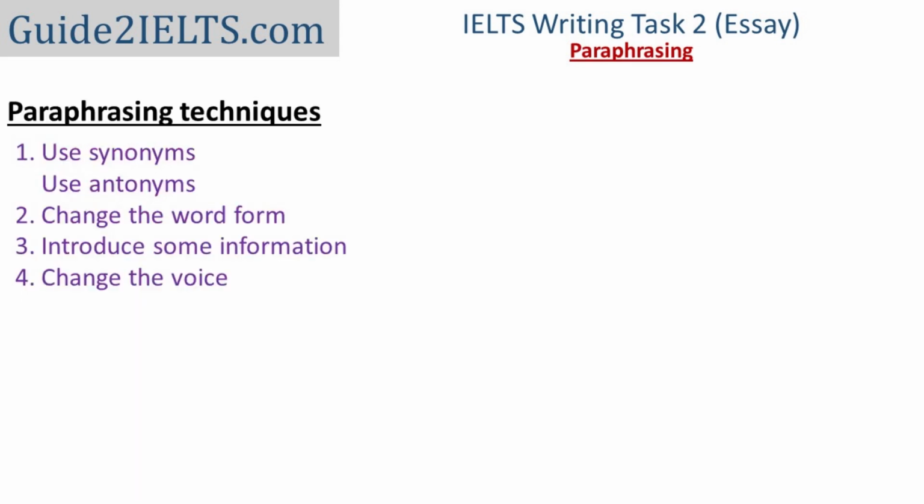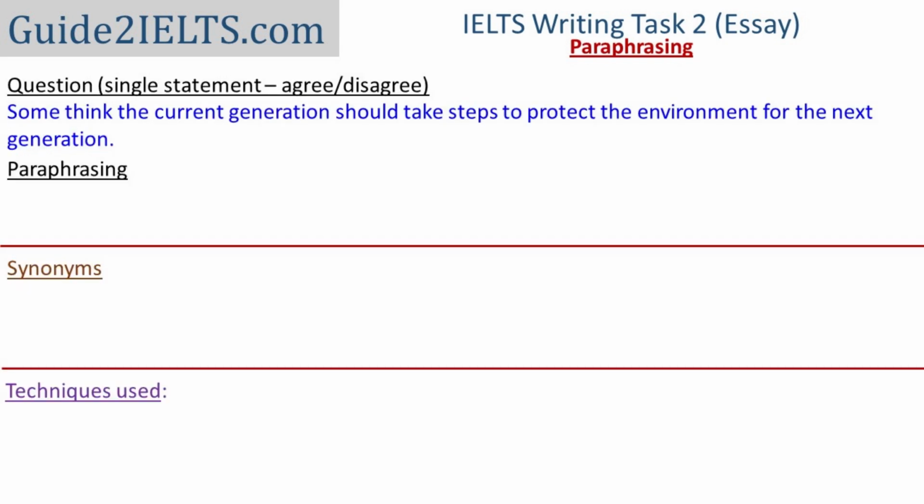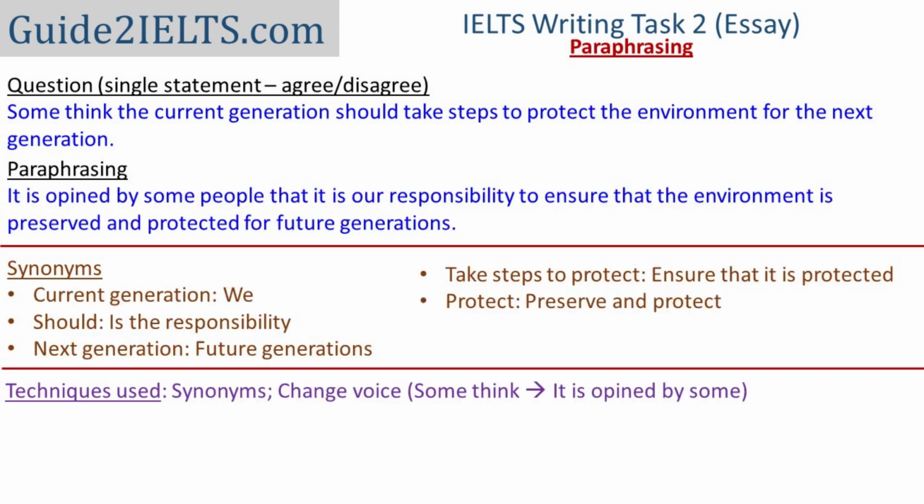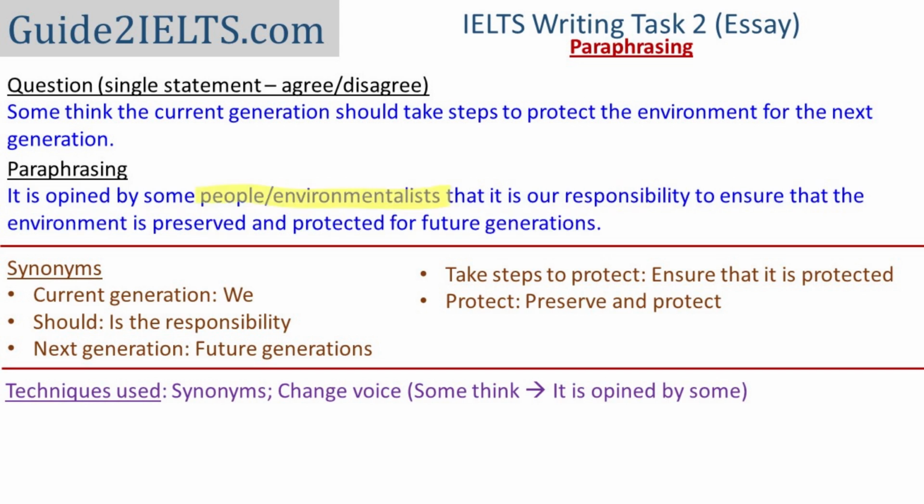The next paraphrasing technique now, changing the voice. Questions are usually in active voice, so we can change it to passive voice. And if they are in passive voice, obviously we can change it to active voice. The question says, some think the current generation should take steps to protect the environment for the next generation. I have paraphrased it to, it is opined by some that it is our responsibility to ensure that the environment is preserved and protected for future generations. Instead of it is opined by some, I could also have written it is a belief of some people. In this paraphrasing, I can replace the word people with environmentalists.